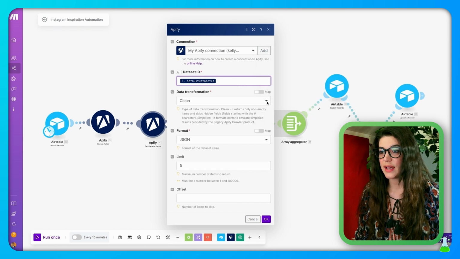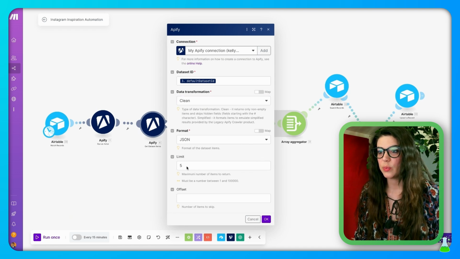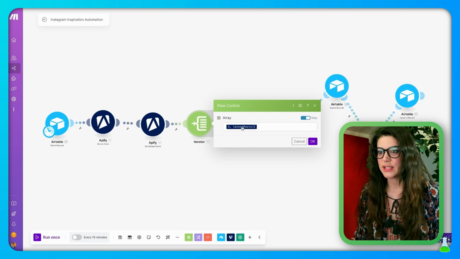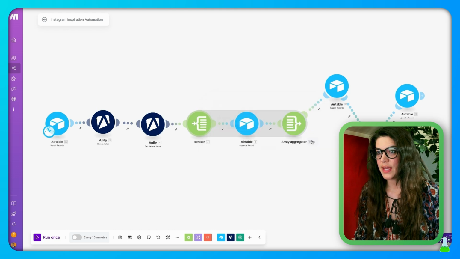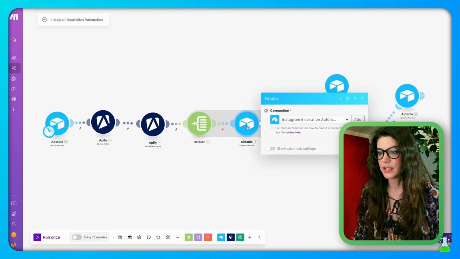We want our data transformation to be clean. This means no empty items, and it'll skip hidden fields. And we want the format to be in JSON. And we left this to a limit of 5, and you could do the same. Next, we're going to put in an iterator. What this iterator is going to do is pull the latest posts from the previous Apify module, and then funnel those latest posts into our Airtable. It's going to upsert a record into our Airtable.